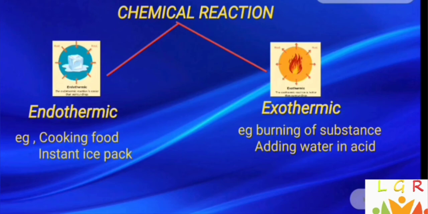So keeping in mind the release of heat or gain of heat, you can see that chemical reactions are classified into two types. One is an endothermic reaction, another is an exothermic reaction. Cooking food, instant ice packs are endothermic, while burning of a substance and adding water to acid come under exothermic. The endothermic reaction means the system absorbs heat energy from the surroundings, and in an exothermic reaction the heat energy is released.